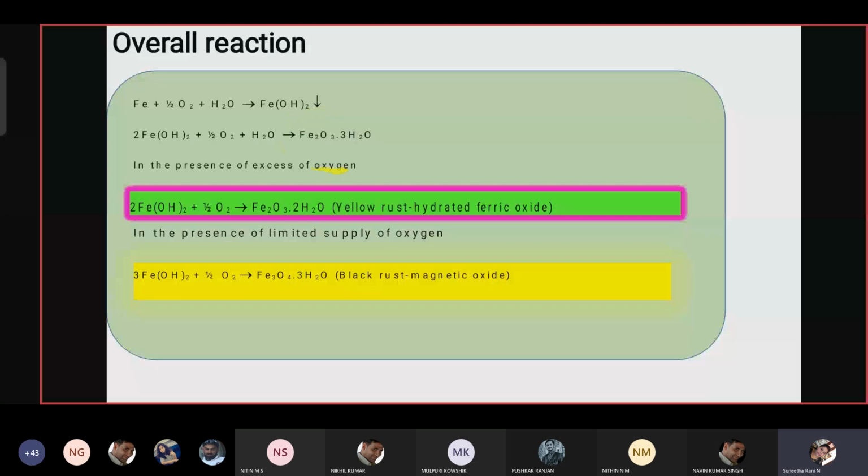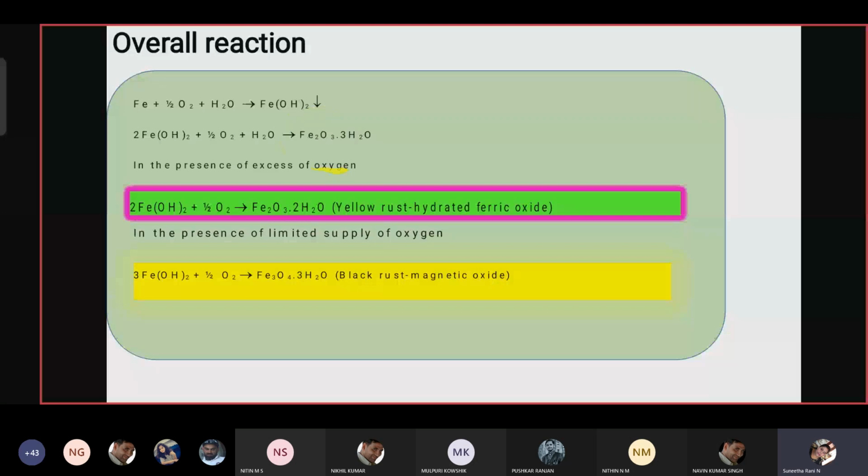This rust product has three forms in the case of iron. In the presence of excess oxygen, you will get a yellow colored rust. If limited oxygen is present, then you will get black color. This is how the reaction takes place in electrochemical theory. This theory is very important for the exam because it will be asked for 6 or 8 marks.